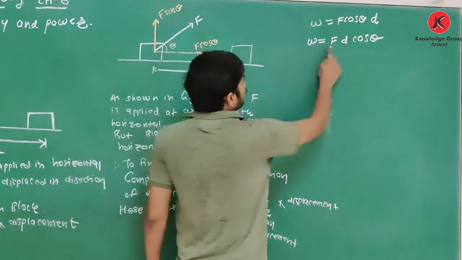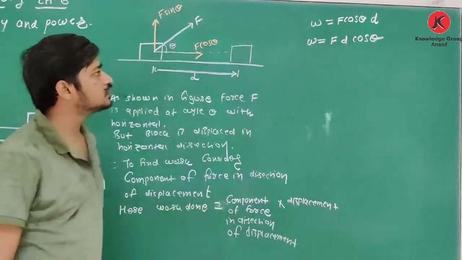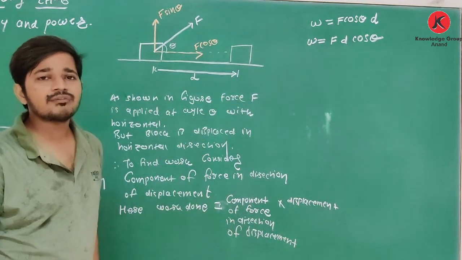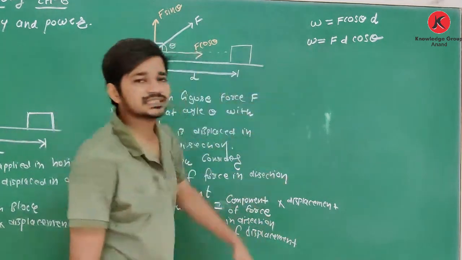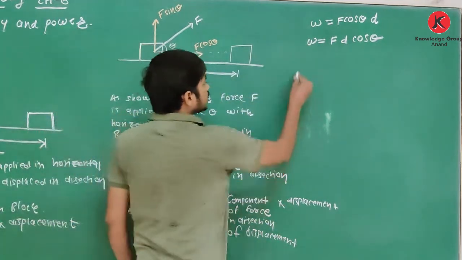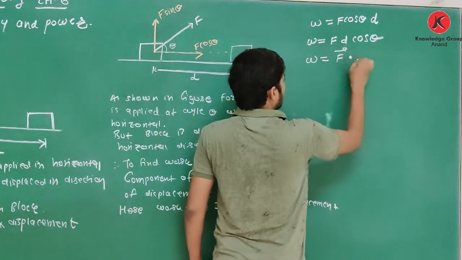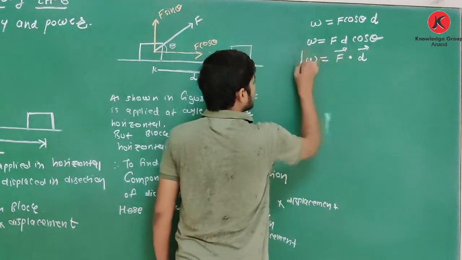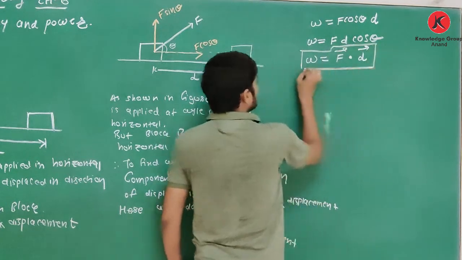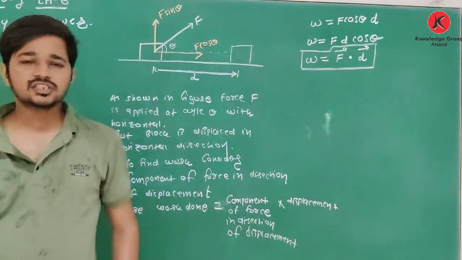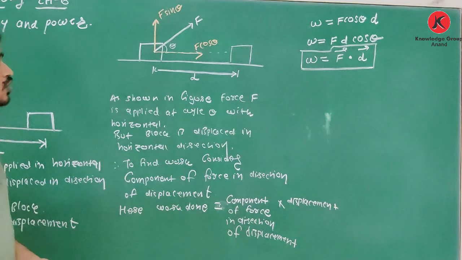So if force and displacement are vector quantities and the result is scalar, then the relation between them is W is equal to F dot D. There is a dot product between these two quantities.